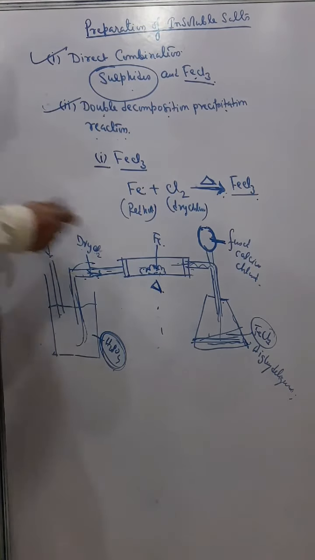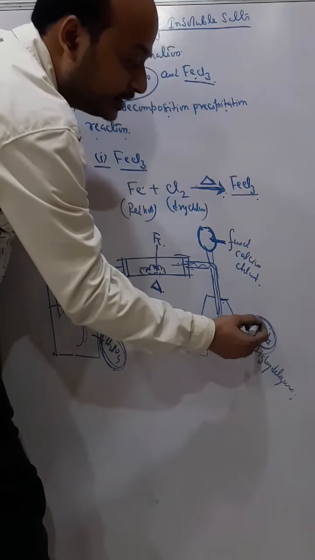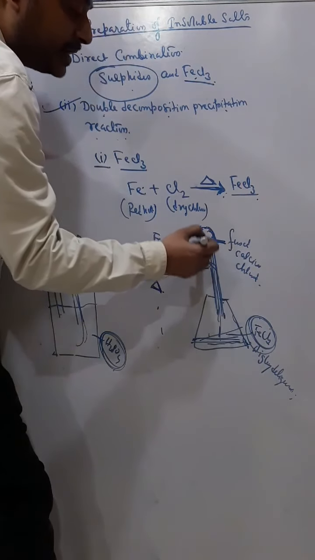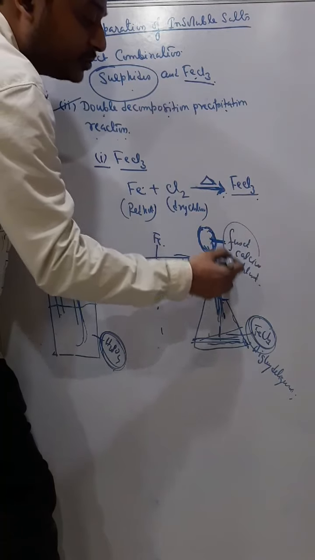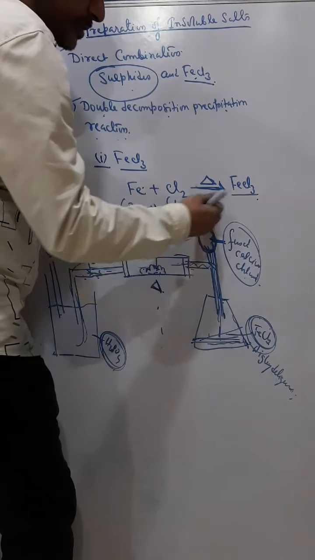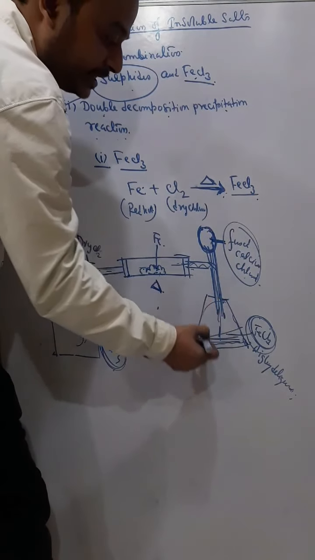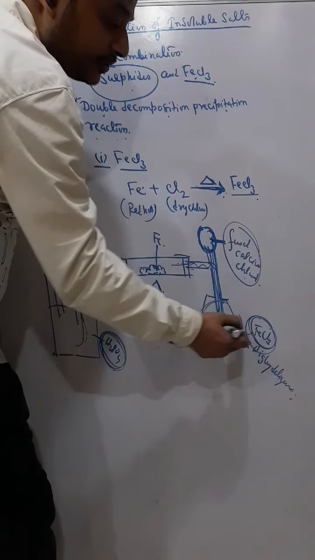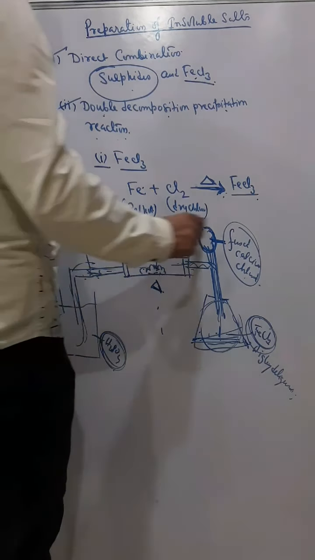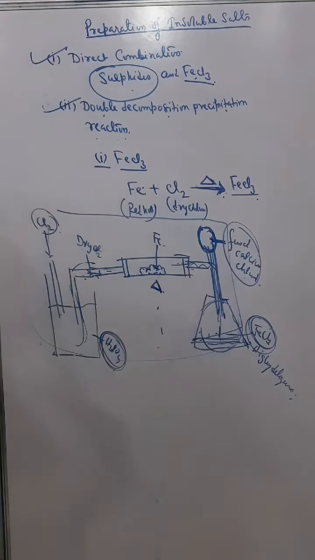So just to keep this ferric chloride dry, we connect it with a bulb, a chamber containing fused calcium chloride, because fused calcium chloride absorbs moisture from the atmosphere, from the air, and it keeps this area dry so that ferric chloride does not absorb moisture. You can go through your textbook and you will find this diagram and you can understand it properly.